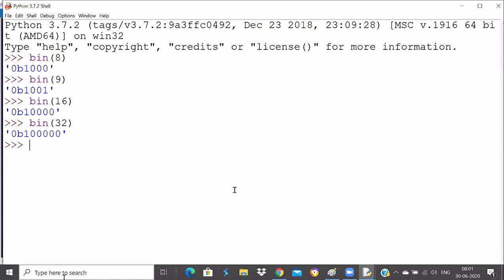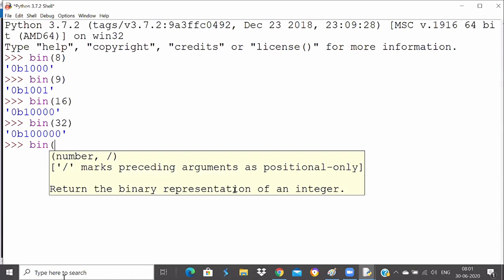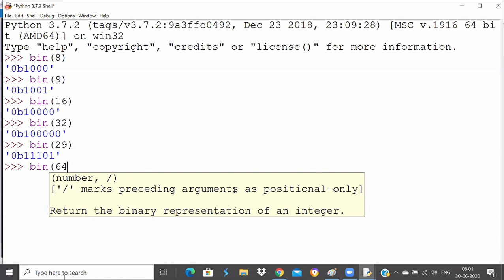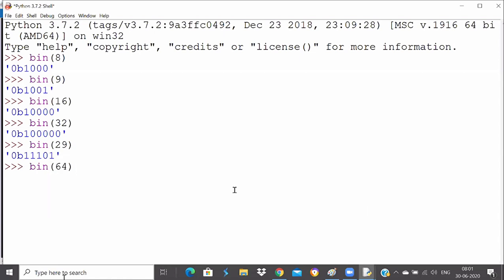Okay, perfect. And binary equivalent of 29. We will get some value. Binary equivalent of 29 and binary equivalent of 64. Very good, very good, very good, Kudal.